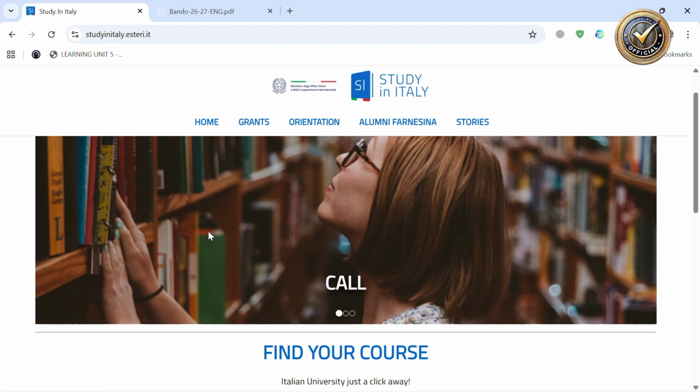The funding period for study scholarships is November 1st, 2026 until July 31, 2027, which means the 9 months. And the language courses run from January up to September 2027, 3 months only.